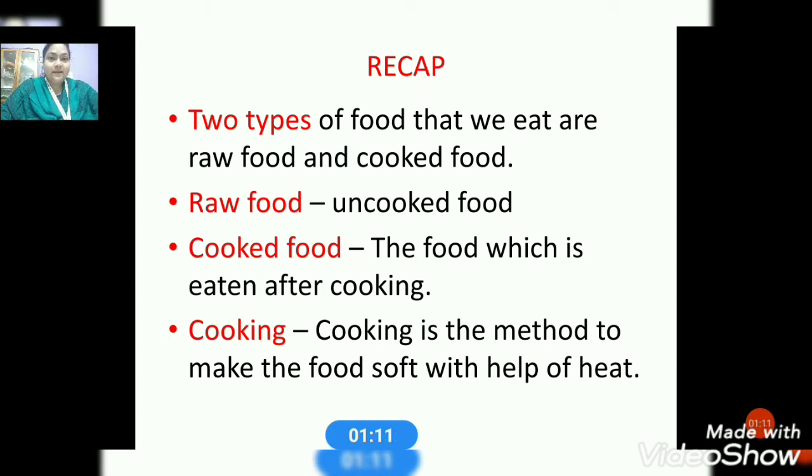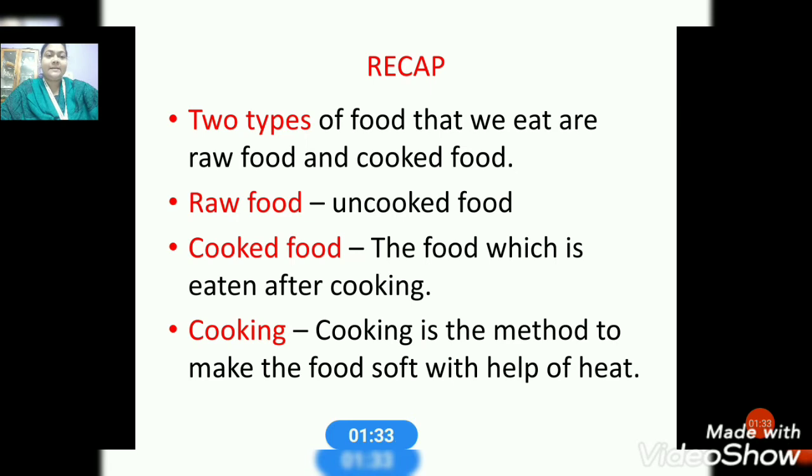As we have already discussed, there are food items that can't be eaten raw. So what do we have to do? We have to cook it to make the food soft, and only then will we be able to eat. And how can we make the food soft? With the help of heat, by heating it, frying, boiling or baking it.